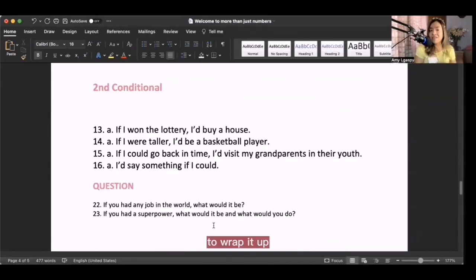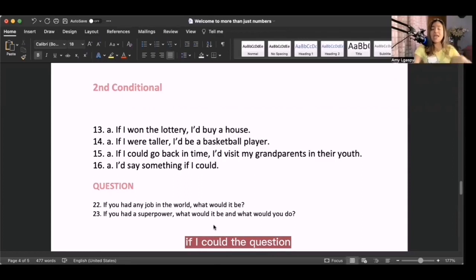To wrap it up, this is the second conditional. If I won the lottery, I'd buy a house. If I were taller, I'd be a basketball player. If I could go back in time, I'd visit my grandparents in their youth. I'd say something if I could.